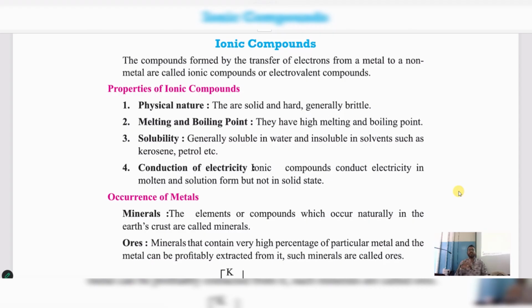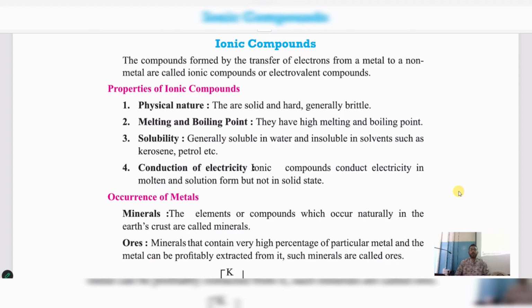Clear? If someone is giving, on the opposite side, someone should be there to take. Then only ionic compound will take place. I am giving, even he is also giving. Then will ionic compound take place? No, no ionic compound will form. When the ionic compound forms, someone should give and the other one should accept, to form a stable compound. So only in that scenario, the ionic compound will be formed. Any doubts? Both are accepting, will ionic compound form? No. Both are giving, will ionic compound form? No. One should give and the other one should accept. Then only ionic compound will form.